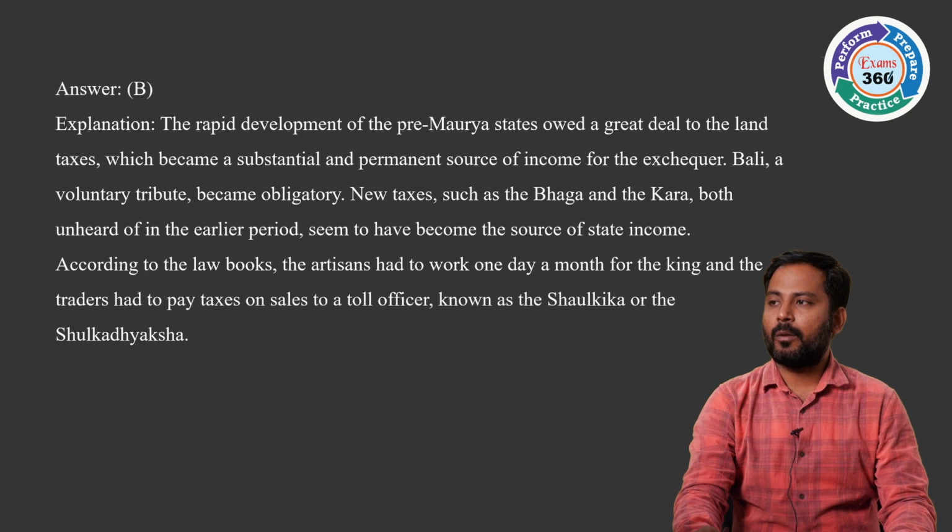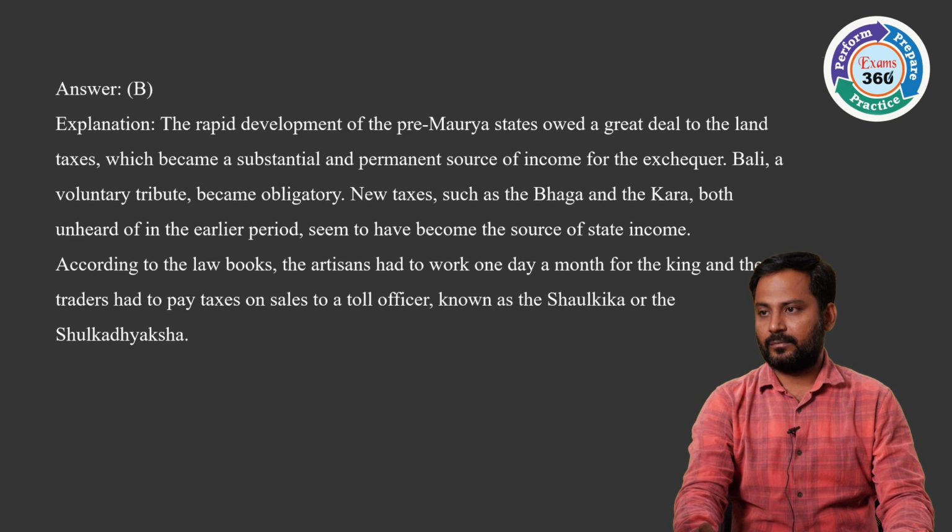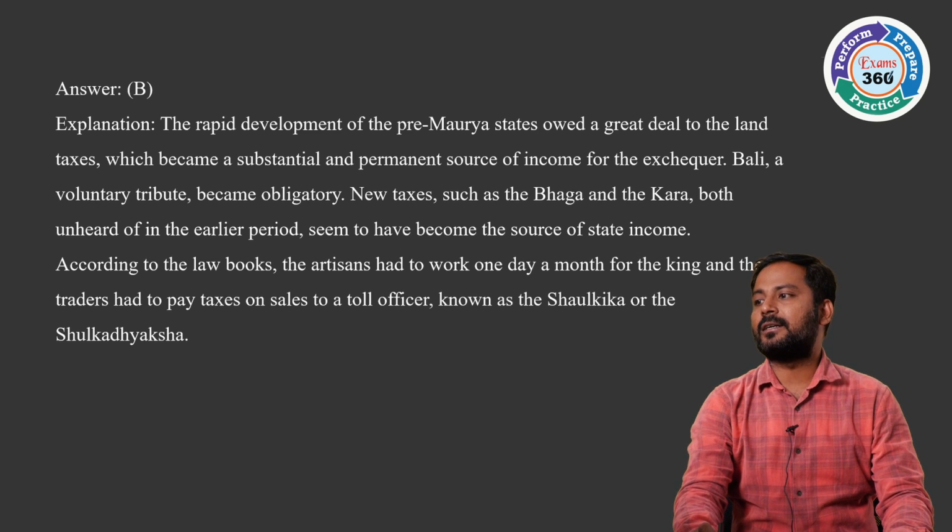Explanation: the rapid development of the pre-Mauryan states owed a great deal to the land taxes, which became a substantial and permanent source of income for the exchequer. Bali is a voluntary tribute. Later it became obligatory. New taxes such as Bhaga and Kara, both unheard of in the earlier period, seem to have become a source of state income. According to the law books, the artisans had to work one day a month for the king, and the traders had to pay taxes on sales to a toll officer. So it was known as Shaulkika or Shaulka. Shaulkika is the officer who collects the tax.